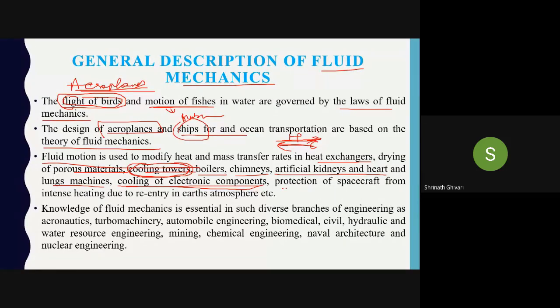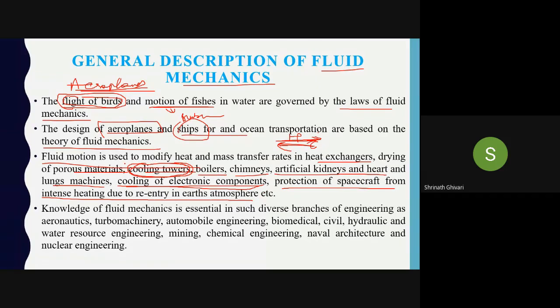And protection of spacecraft from the intense heating due to re-entry in Earth's atmosphere. You know that when we are coming back from outer space, what will happen? The spacecraft will start getting heated up. So we have to design it in such a way that it can control the intensity of re-entry into the Earth's atmosphere, so that it will not blast. So what happened with Kalpana Chawla in Columbia? That was because of re-entry into the Earth's atmosphere. The spacecraft got heated up and it got blasted in the atmosphere itself. Okay, you might have seen in some movies with some examples.